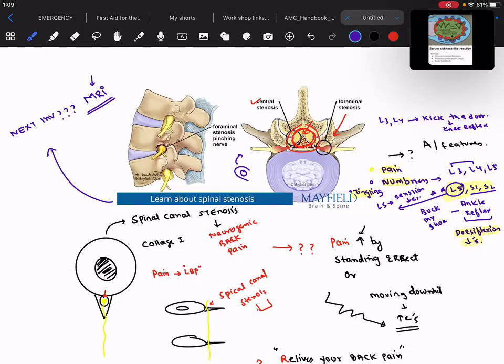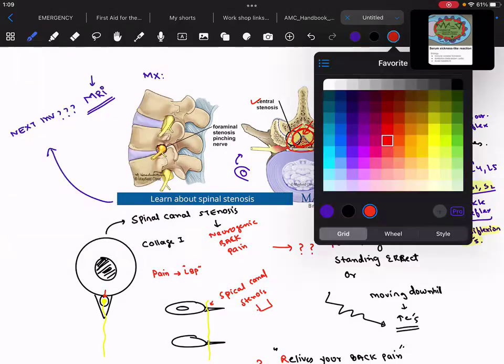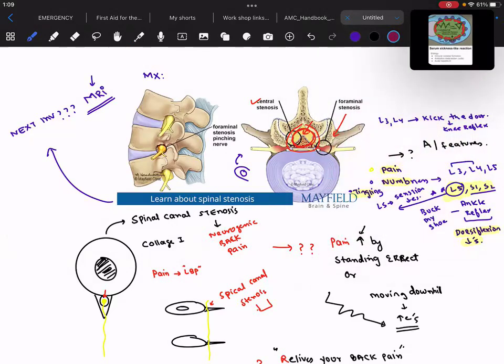Okay. Once we are done with this, then they will ask you about the management part. Please remember that the management part is what they will ask you in the examination. This was an MCQ of 2025, probably in March and April also. What you need to know is that you have to go for conservative treatment initially.